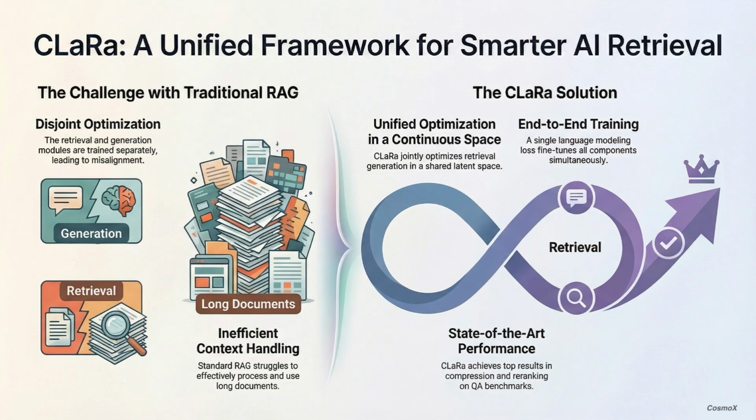All right, now for the real game changer, getting retrieval and generation to work together. How do they get the part that finds the info and the part that writes the answer to share that same goal? This is the core of it. CLaRa trains the re-ranker and the generator completely end-to-end, and it uses just a single language modeling loss. Just one grade for the whole system. One grade. The entire pipeline, from looking at the documents to picking the final word in the answer, is judged on one thing: the quality of that final output for you. If retrieval messes up, the whole system gets a bad grade.